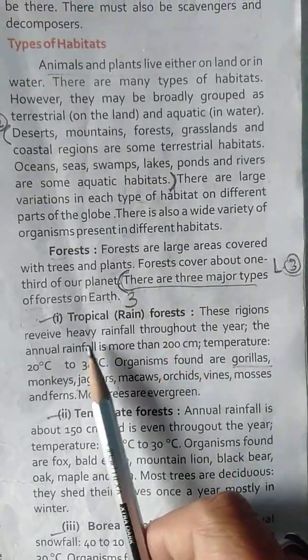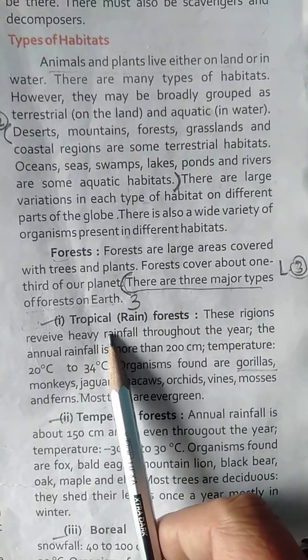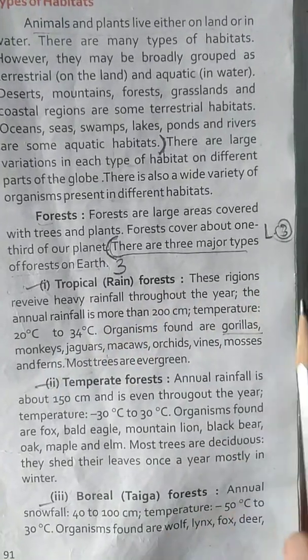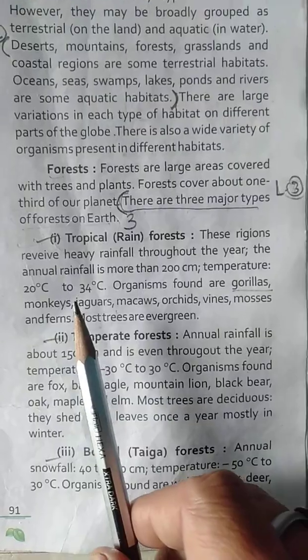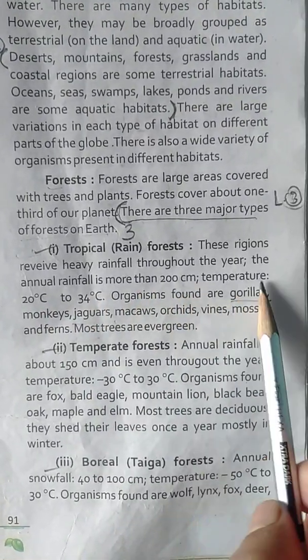Forests are large areas covered with trees and plants. Forests cover about 1/3 of the planet. There are three major types of forest on Earth. Tropical rainforest. These regions receive heavy rainfall throughout the year.